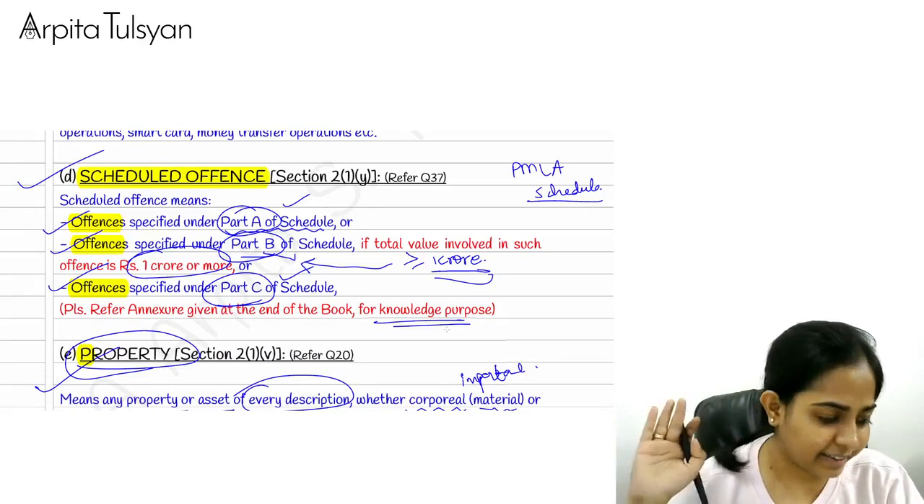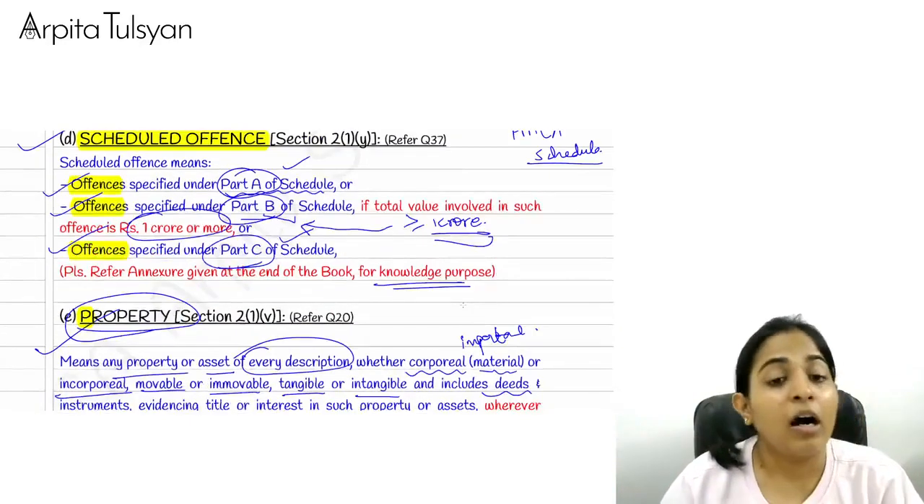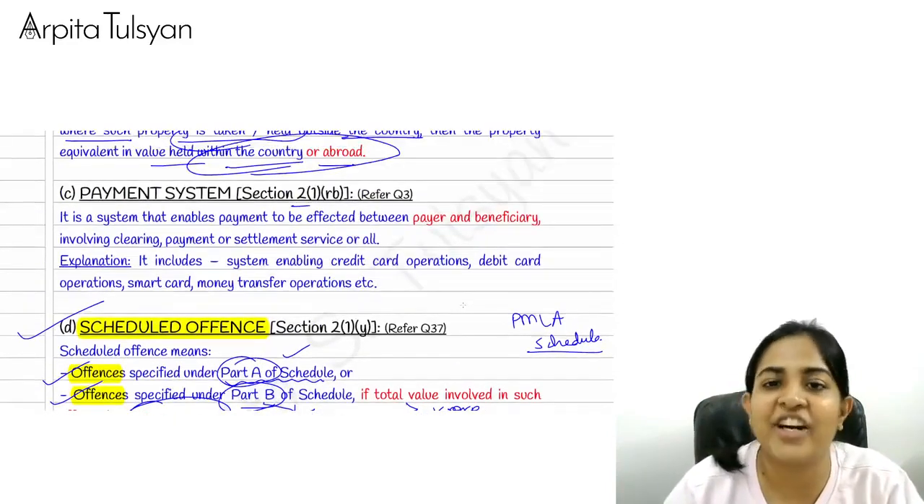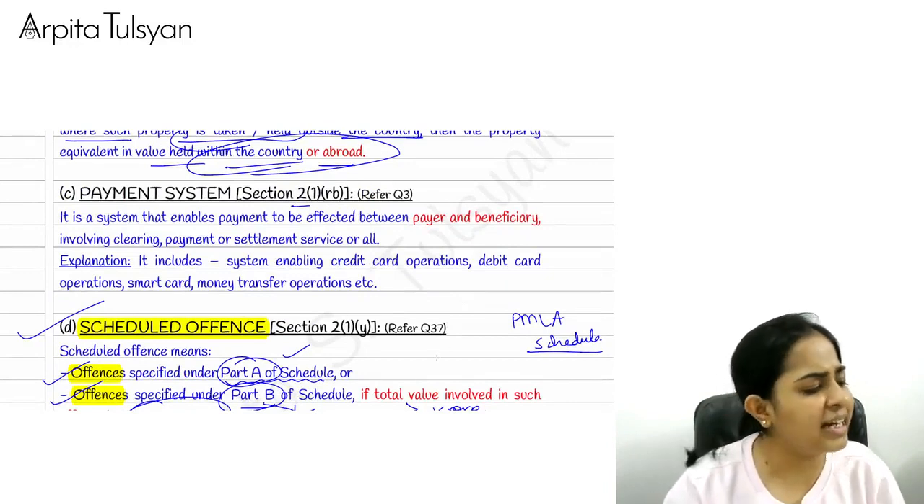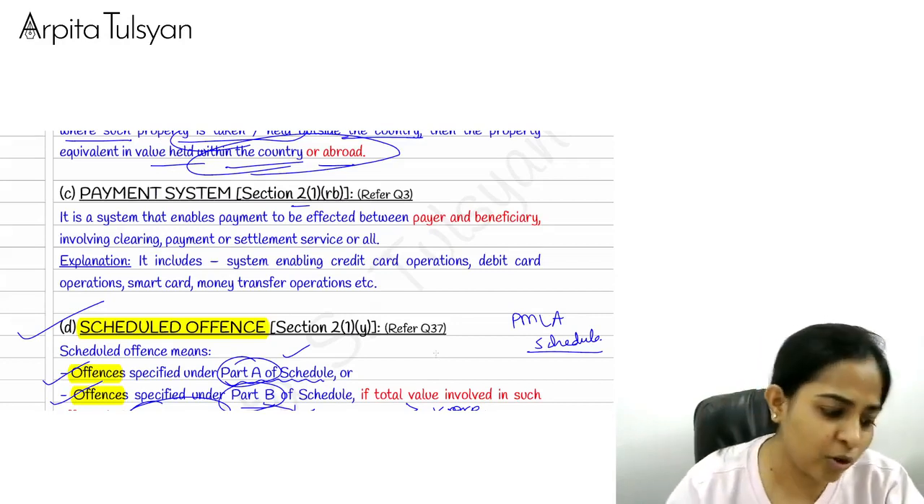That's the trick. So scheduled offense is done, property is done, proceeds of crime is done, and offense of money laundering is done. Your major definitions are done. Now let's complete the other definitions. Hardly 4 to 5 other small definitions are left. Let's try to do that.